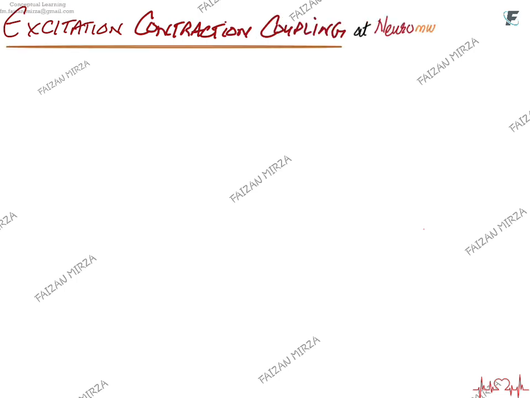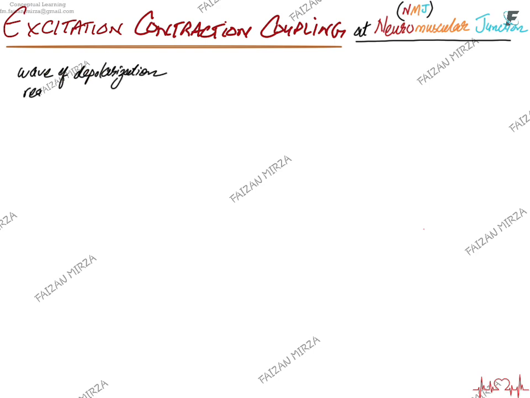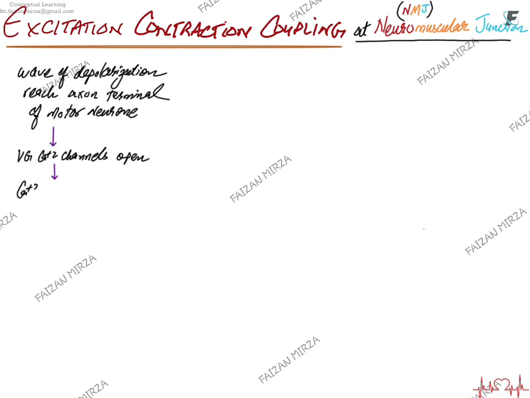We are discussing the topic of excitation contraction coupling today. What is excitation contraction coupling? This occurs at the neuromuscular junction where the motor neuron forms a synapse with the skeletal muscle, and how it depolarizes your muscle so the muscle can then contract. So how does this go on?